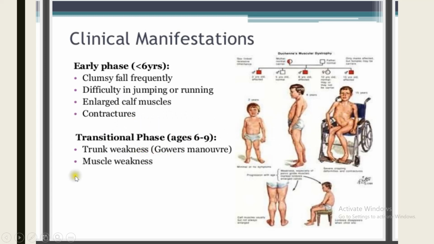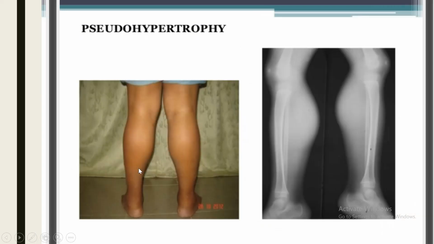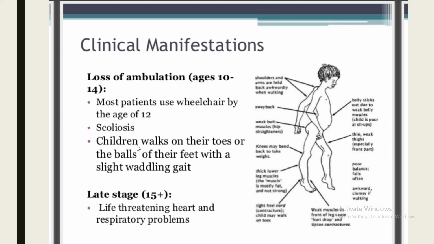So the pathophysiology is basically defective dystrophin. What is normal dystrophin? It is located on the cytoplasmic face of the plasma membrane of muscle fibers, which serves as a component of a large, tightly associated glycoprotein complex. It provides mechanical reinforcement of the sarcolemma and stabilizes the glycoprotein complex, protecting it and shielding it from degradation. So defective dystrophin will lead to degradation of muscle fibers.